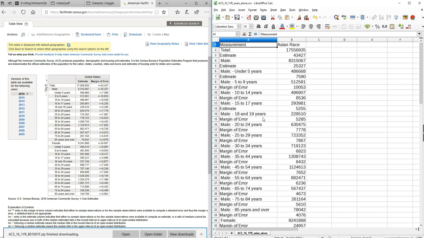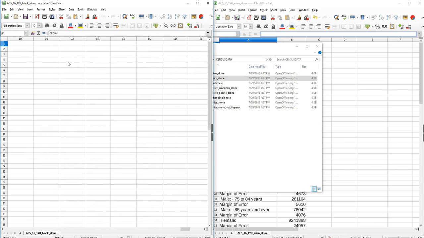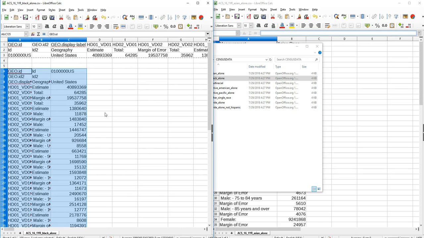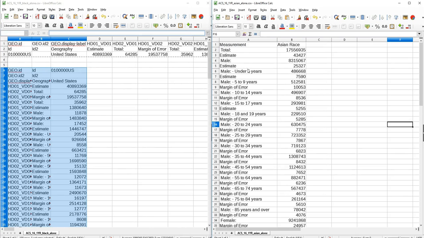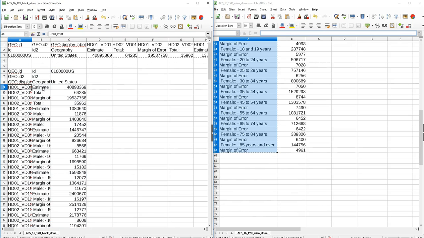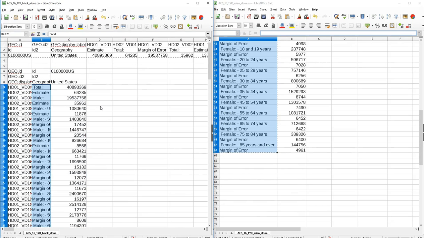I've finished with the first file. I'm ready to open the second file. I'll do the same thing. Take all of the data, paste it into columns. Here I'm going to be able to be a little less tedious. I know all of the headings are going to be the same as it was in the other file, so I'm just going to copy those now and paste them.